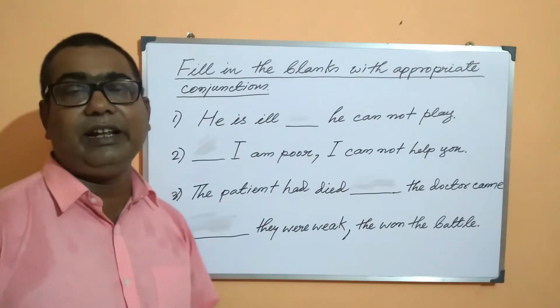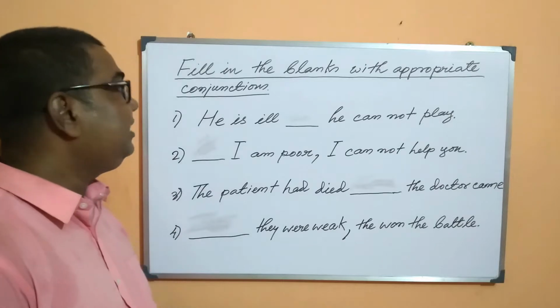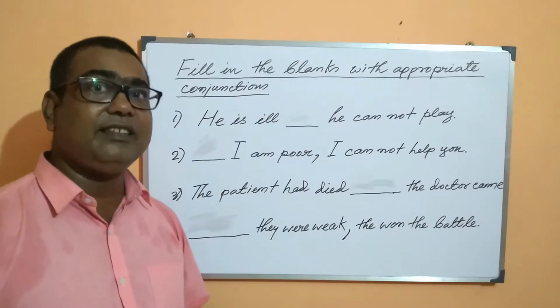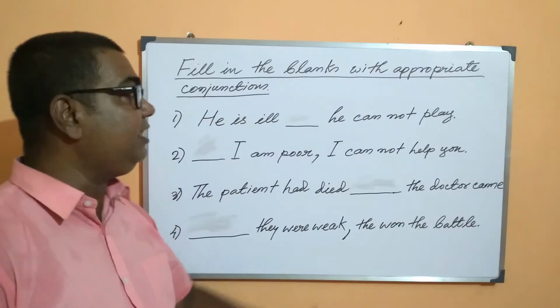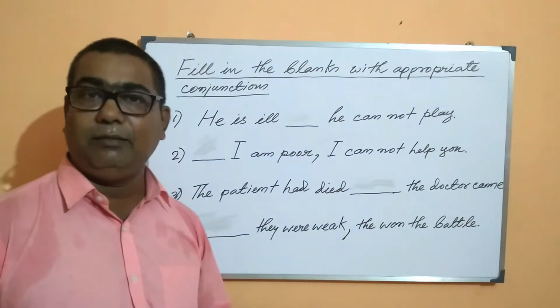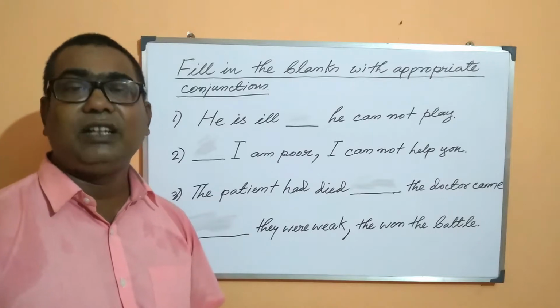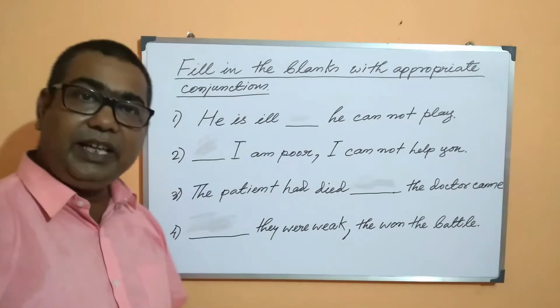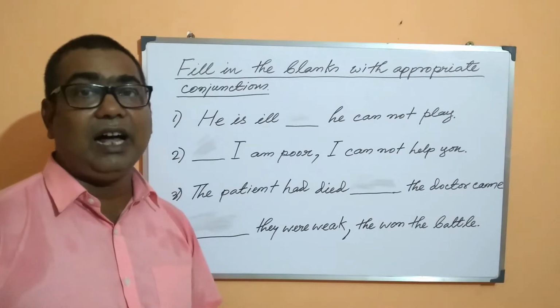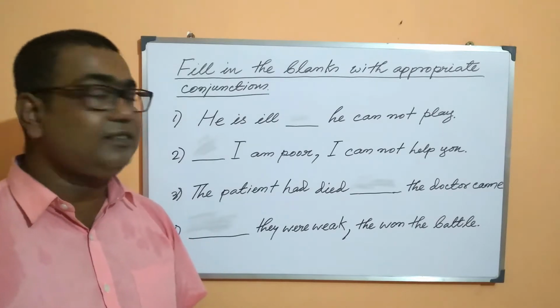Now it is quite clear from the sentence that the subject, which is he, is unable to play. It is said here he cannot play, means he doesn't have the ability to play. And why is he unable to play, my dear students?